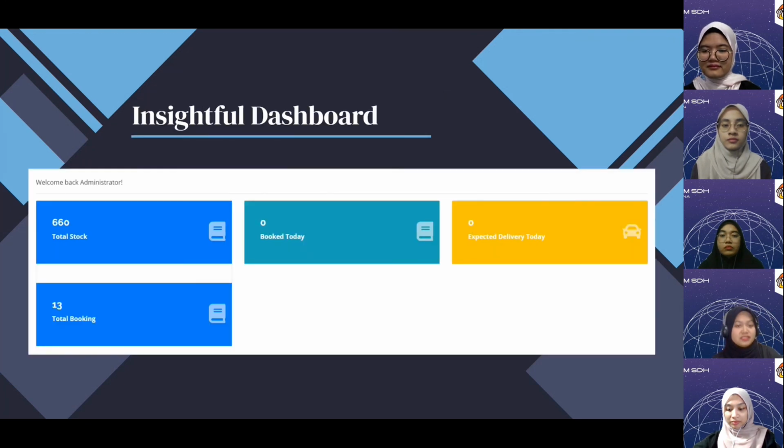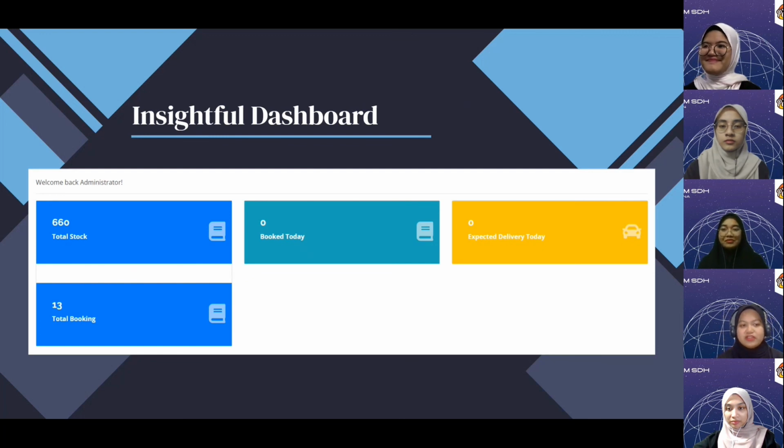So next is insightful dashboard. So the system is equipped with a dashboard that displays the upcoming booking. Here we can see that the book for today and expected delivery for today is 0. So it means that when there is a booking for that particular date, for example, today is 25 January, so on 25 January, if there is any booking, the booking will be displayed here in the dashboard to remind the admin that today we have a booking.